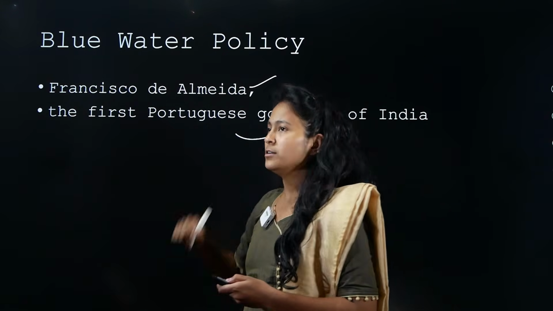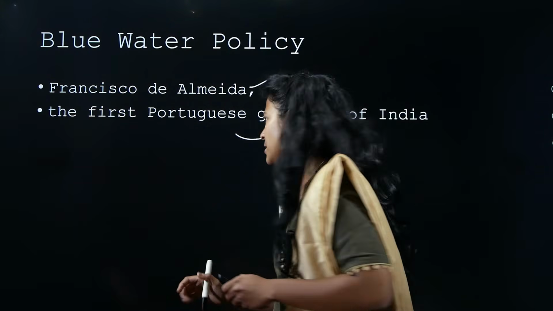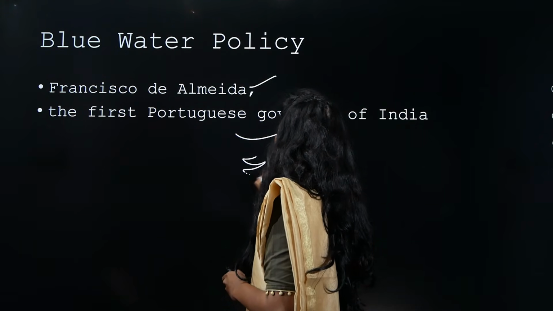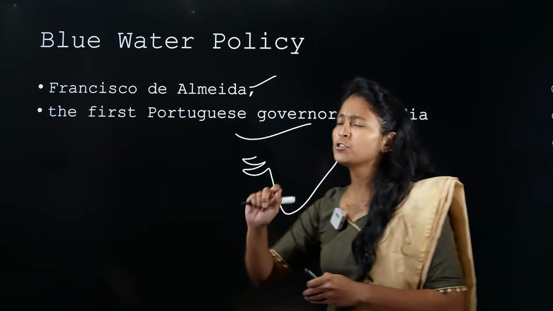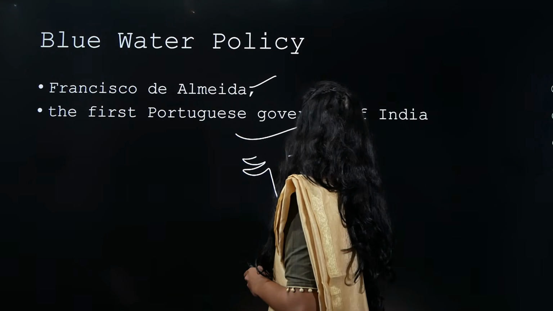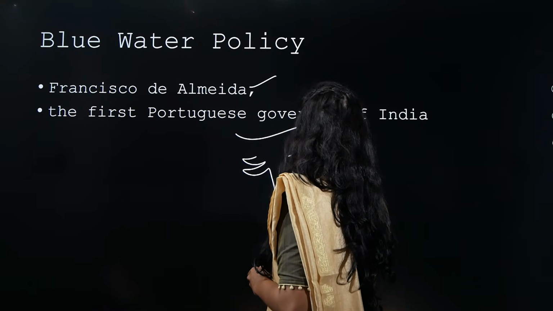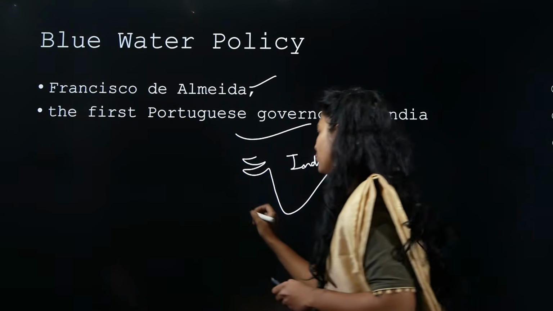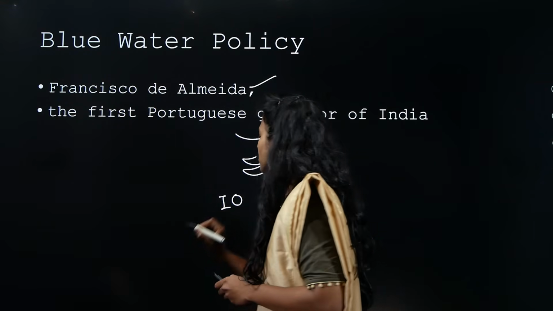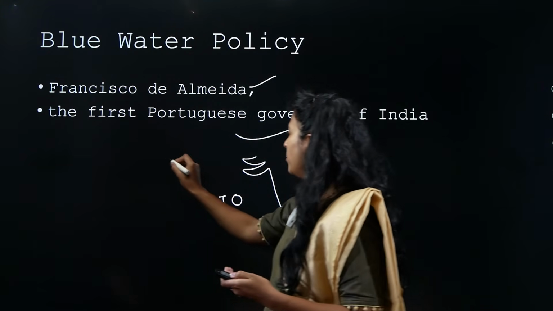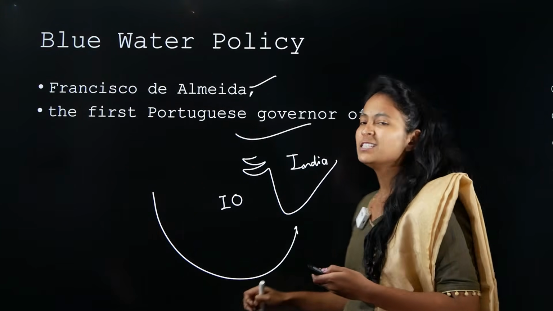Now, there is a blue water policy. I'll tell you what this blue water policy is. See, he knew that if he had to control India, he had to control the Indian Ocean, because people were able to come to India through this particular sea route, right?